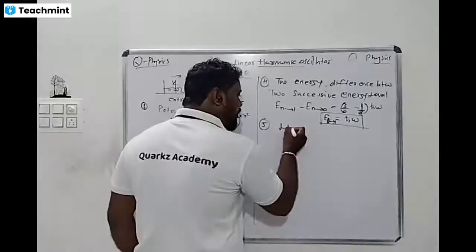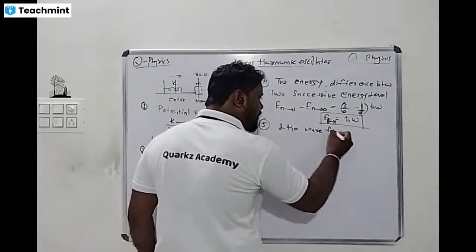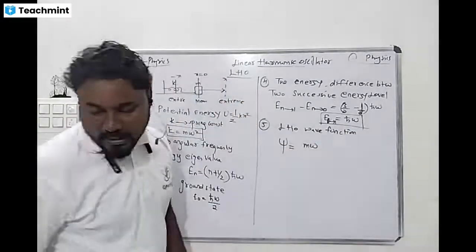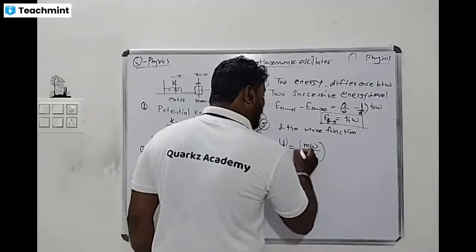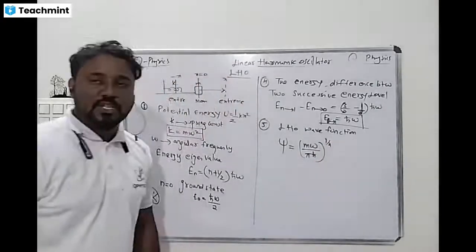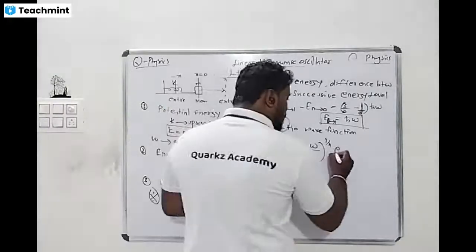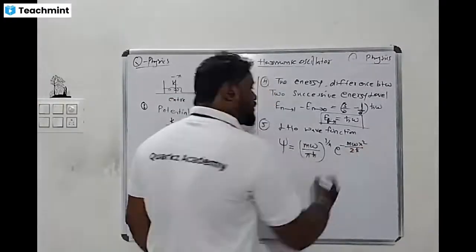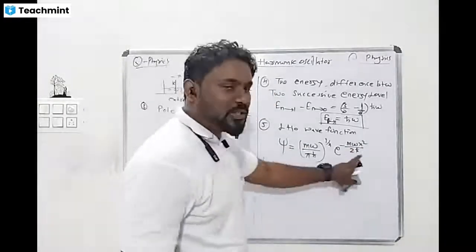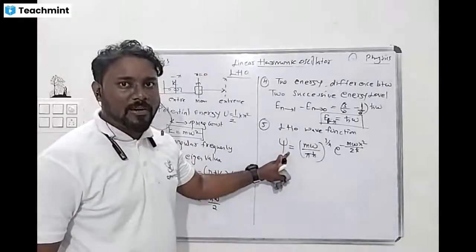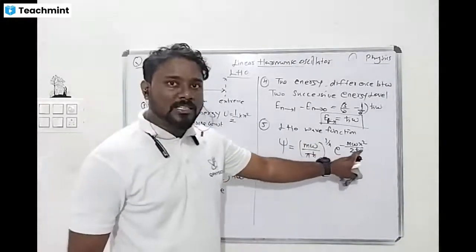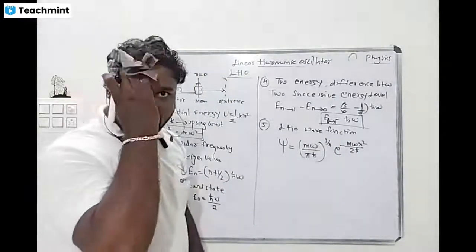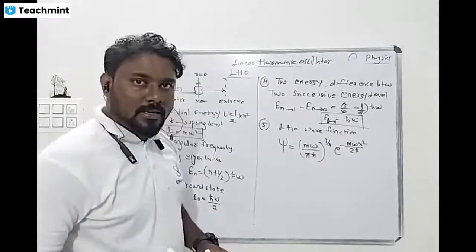So for the harmonic oscillator, this wave function is a very important thing, you have to remember this. Okay, so what is the value? Psi is equal to (m omega divided by pi h cross) whole power 1 by 4, e power minus m omega x square divided by 2 h cross. This is nothing but the wave function. Everyone understood, right? Is it clear?